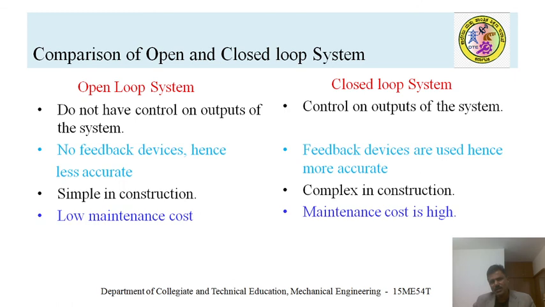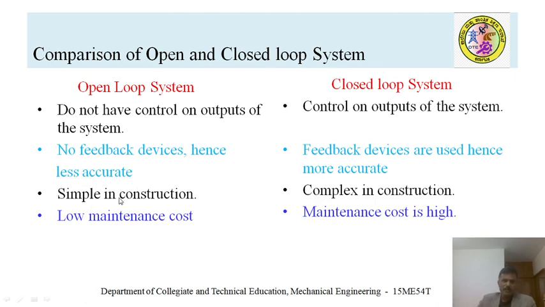So coming to the comparison of open loop and closed loop systems. An open loop system does not have control on the output, whereas a closed loop system has control on the output. An open loop system does not use any feedback device, whereas a closed loop uses a feedback device to sense the output value.